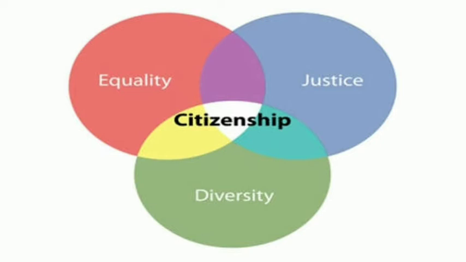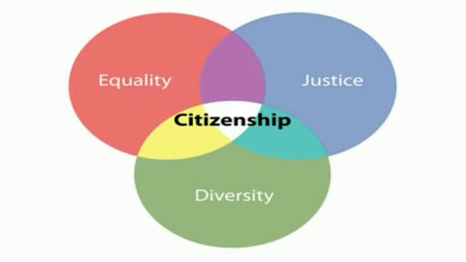Article 16 provides for equality of opportunity for all citizens in matters relating to employment in an office under the central or state government. It prohibits any sort of discrimination on grounds mentioned in Article 14. It also allows making reservations of posts in favor of scheduled castes and tribes by passing a law. At present, 27% posts in government services are reserved for other backward classes, OBC, 15% for scheduled caste, and 7.5% for the scheduled tribes.